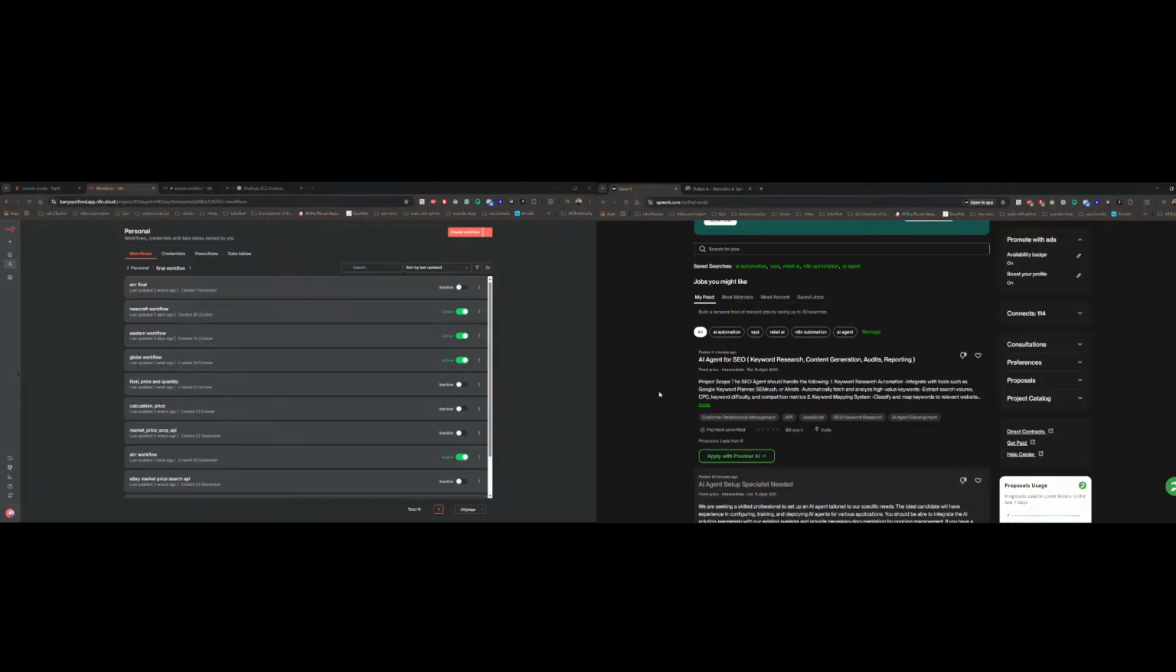Content generation, we do that. Audit, yes, we do auditing as well. The SEO should be able to handle the keywords. Okay, cool. Integrate with tools such as Google Keyword Planner, Semrush, Ahrefs, automatically fetch and analyze high value keywords. Cool. Extract search volume, blah blah blah, and then from $100. Do you think it is possible in 3 to 4 hours?